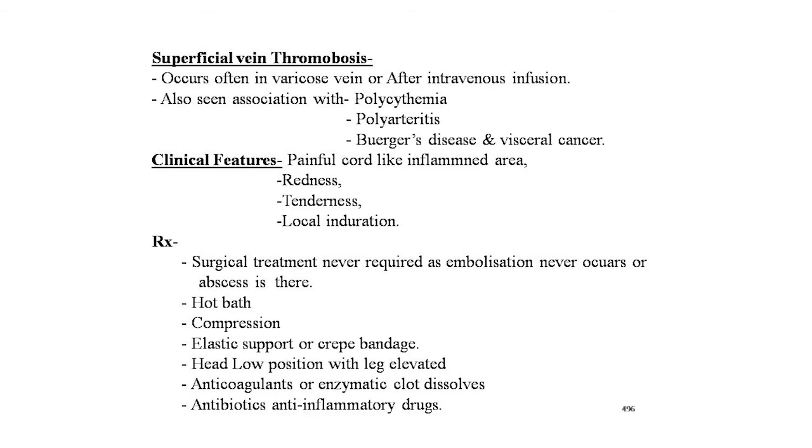Clinical features are: the patient usually complains of a painful cord-like inflamed area, redness, tenderness and local induration. Now the treatment: operation is almost never required, and embolization never occurs, nor is there an abscess. Hot bath, compression, elastic support or crepe bandage, head low position with leg elevated, anticoagulants and enzymatic clot dissolvers, and antibiotics and anti-inflammatory drugs should be given.